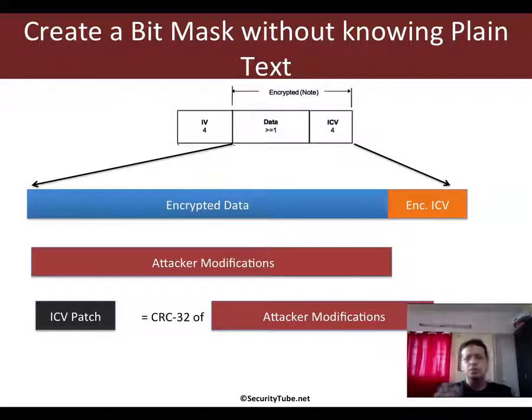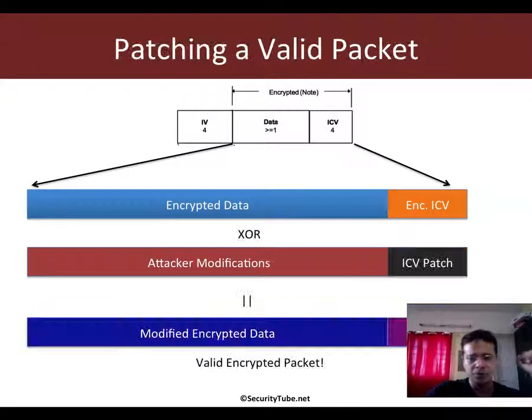So let's take a step back, and this is what we've done. We've taken a bit mask and we've calculated the CRC32 checksum for that bit mask, right? And what we now want to do is just XOR the encrypted packet with our bit mask and the ICV we calculated for that bit mask.